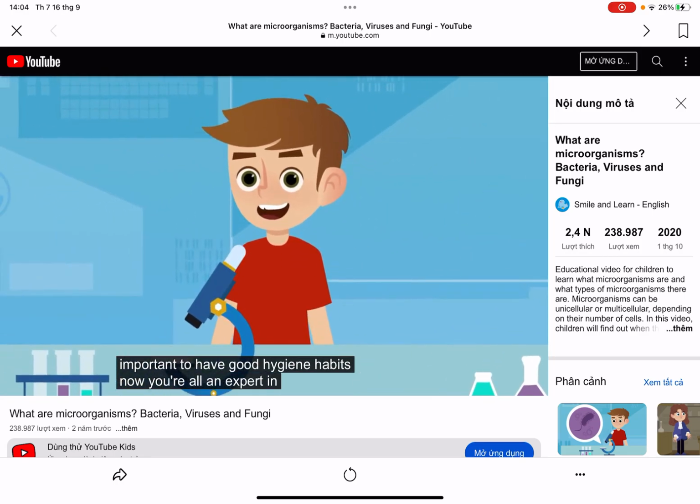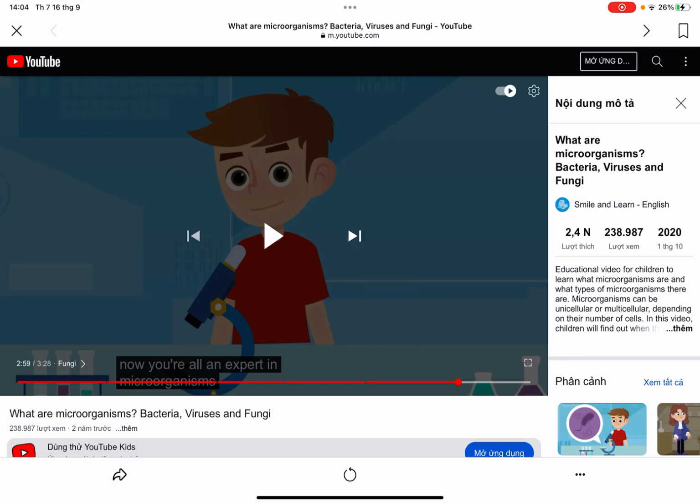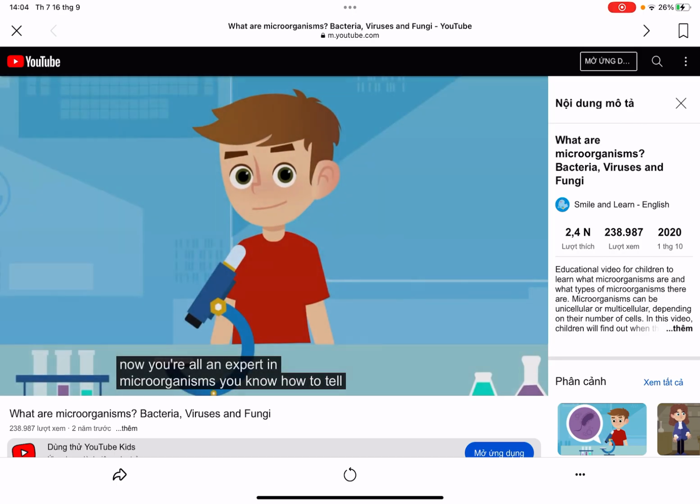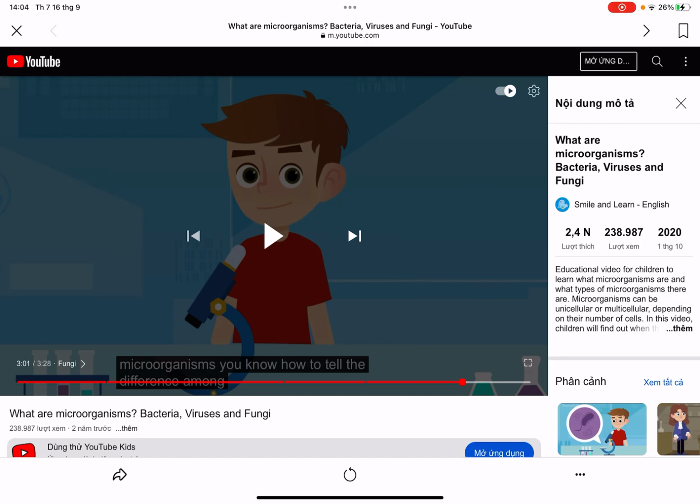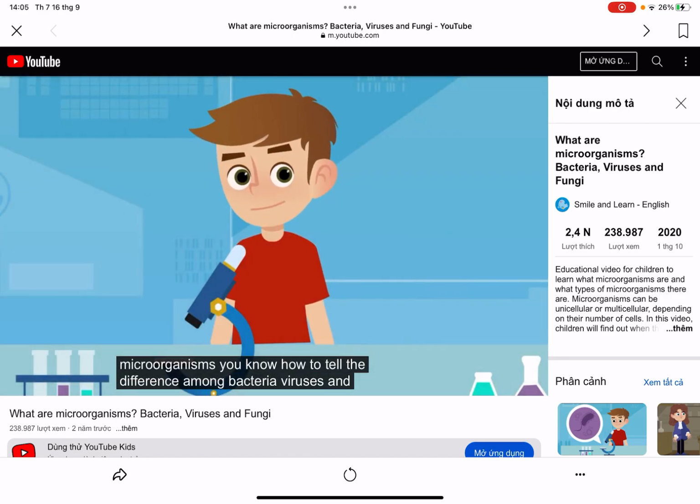Now you're all an expert in microorganisms. You know how to tell the difference among microorganisms. You know bacteria, viruses, and fungi.